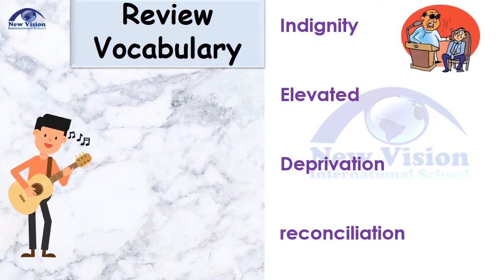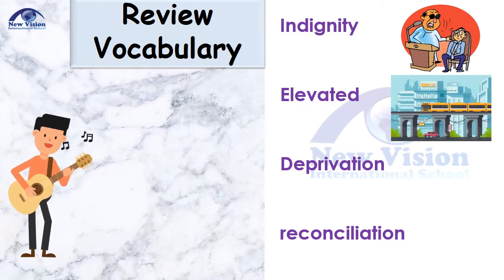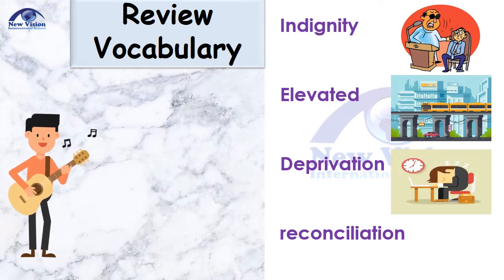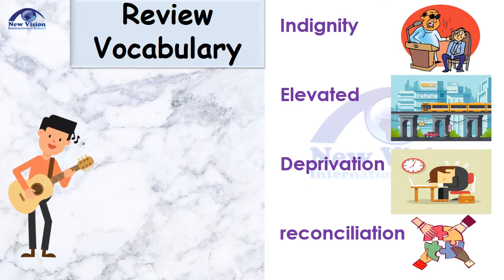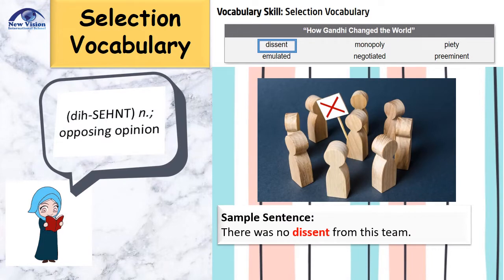We have indignity, which has something to do with humiliation. Elevated, which means being lifted up. Deprivation, which is a lack of basic necessity. And reconciliation, which is a mutual agreement. Now I think you're ready to have our new lesson. So these are the selection vocabulary, and let's start off with dissent. What is dissent? Dissent is a noun that means opposing opinion.